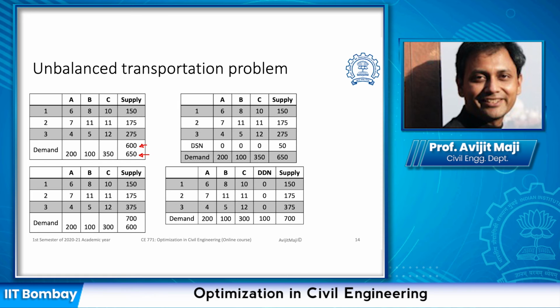For that purpose, we can create a dummy source for this imbalanced supply and assign that imbalanced amount to this dummy source, then make the problem balanced and use the regular technique to solve the problem. In the second problem, you'll see that the supply is in excess of the demand. In this case, we create a dummy demand node with the excess amount of the supplied amount and balance the problem. Now the problem is balanced and we can use the regular way of solving it. So this is how we can resolve the unbalanced transportation problem.